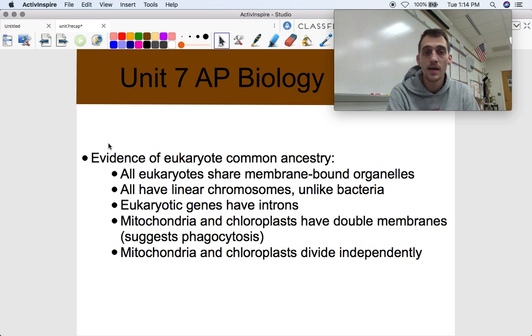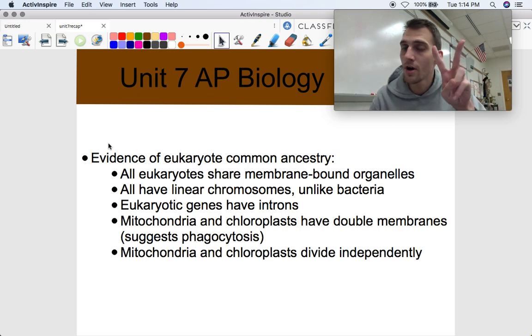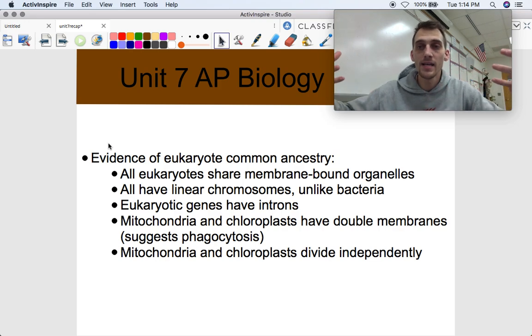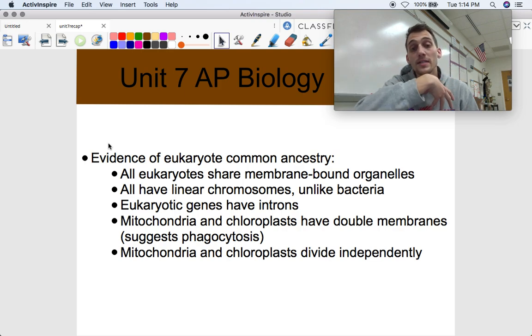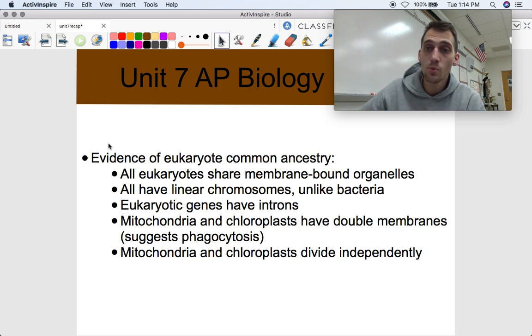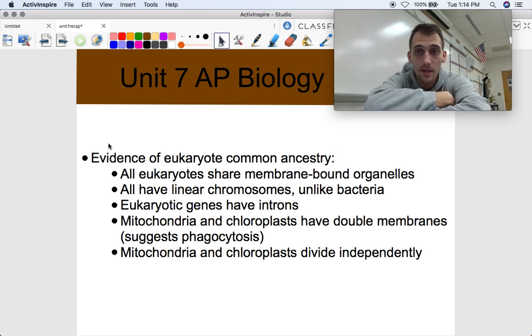which suggests phagocytosis. If you remember phagocytosis from Unit 2, callback, it's when a cell infolds its membrane and forms a vesicle around something that it's going to take in. So phagocytosis is when it takes in some big particle. In this case, it was a whole other cell. But instead of breaking it down, they live together. And that will eventually become the mitochondria and the chloroplast.